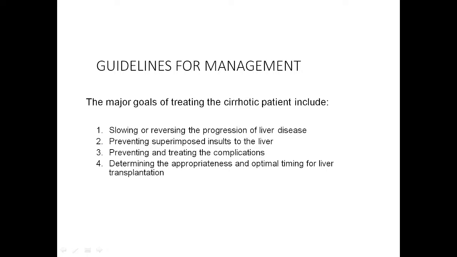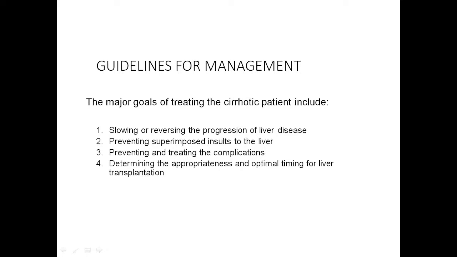Now, why do we want to treat the cirrhosis of the patient? We know cirrhosis is an irreversible condition, but still we want to slow the progression of the disease. Then preventing the superimposed insult of the liver, like in case of chronic viral hepatitis. So, we will treat the viral hepatitis because we do not want further damage to the liver.